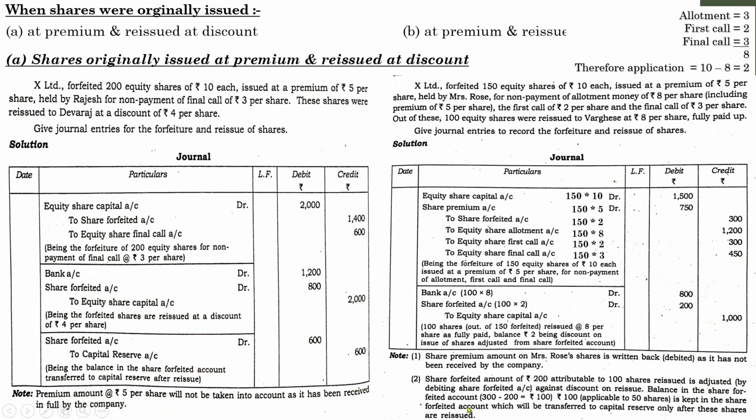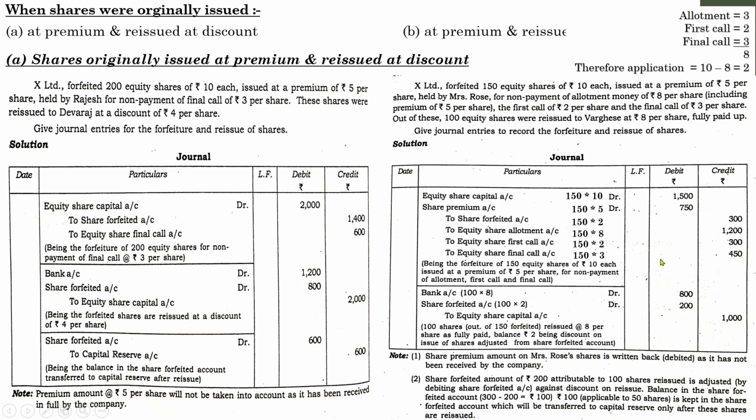Balance in the share forfeiture account, that is, the credit balance will be 300, the debit balance will be 200, and the amount applicable to 50 shares is kept in the share forfeiture account, which will be transferred to the capital reserve only after these shares are reissued.